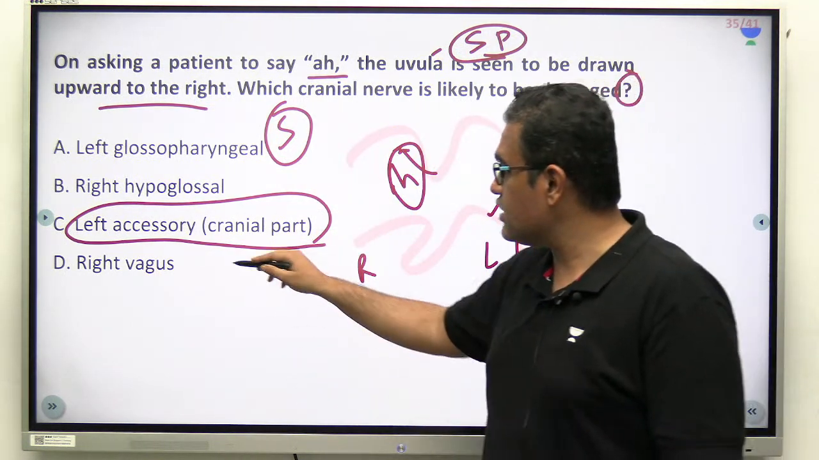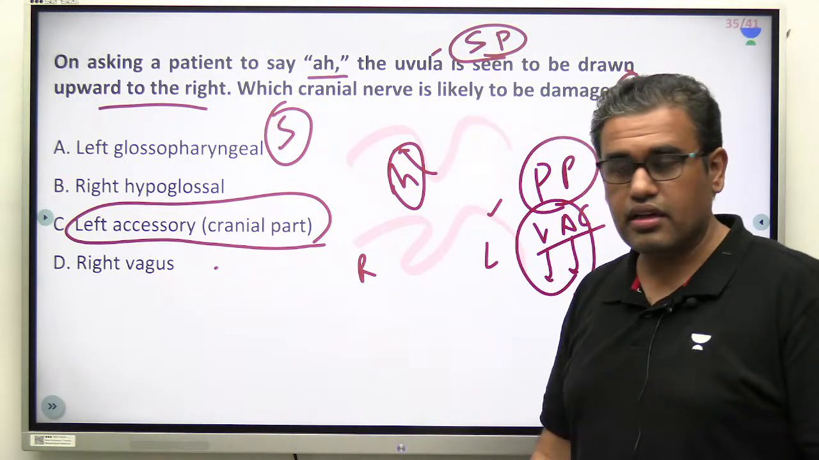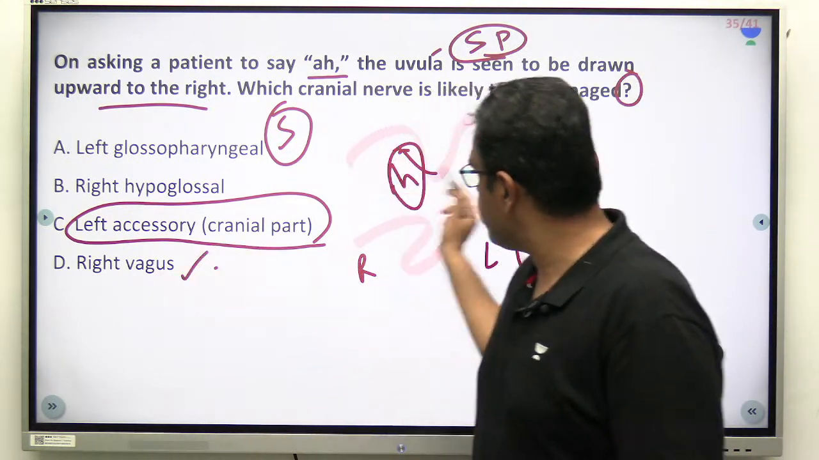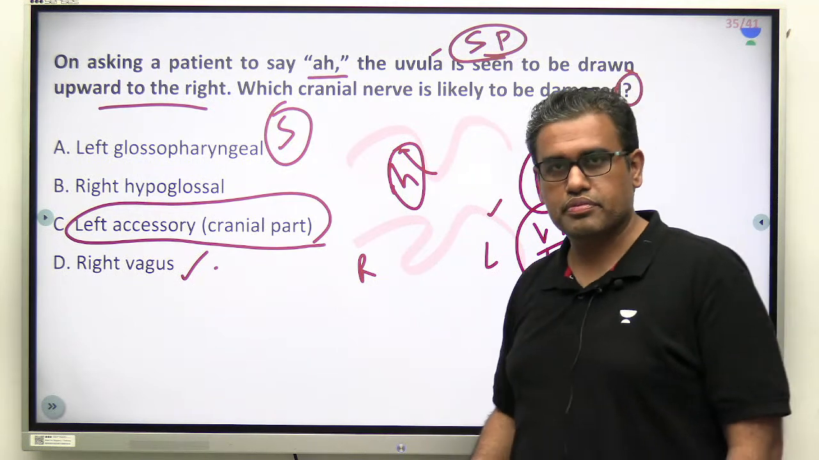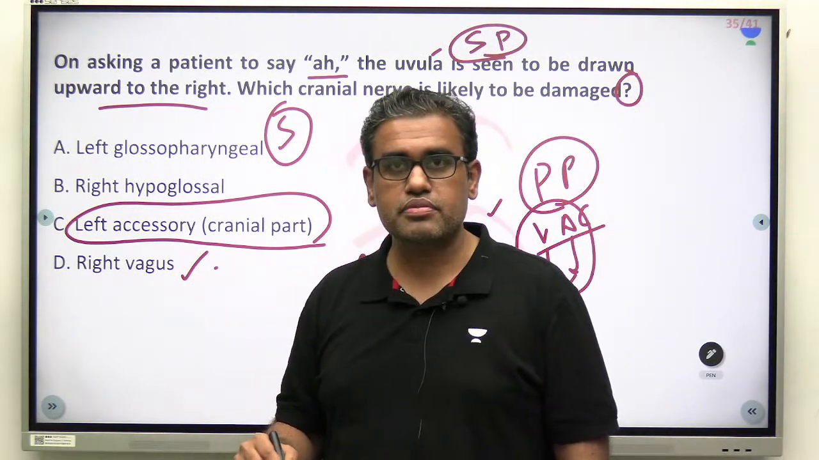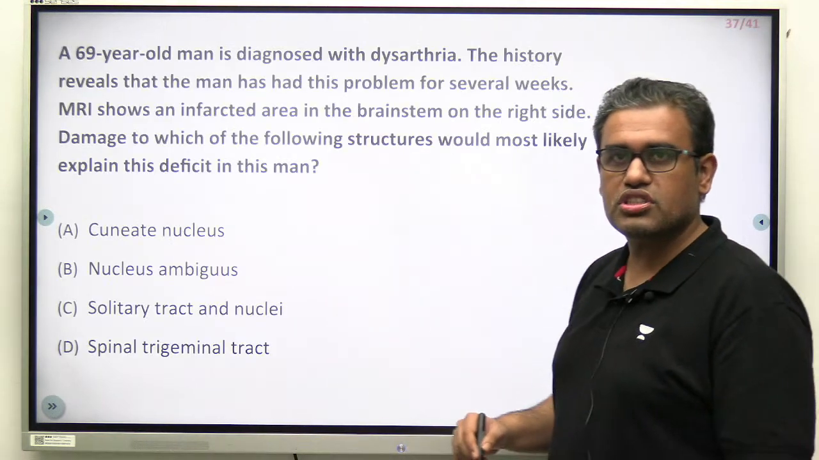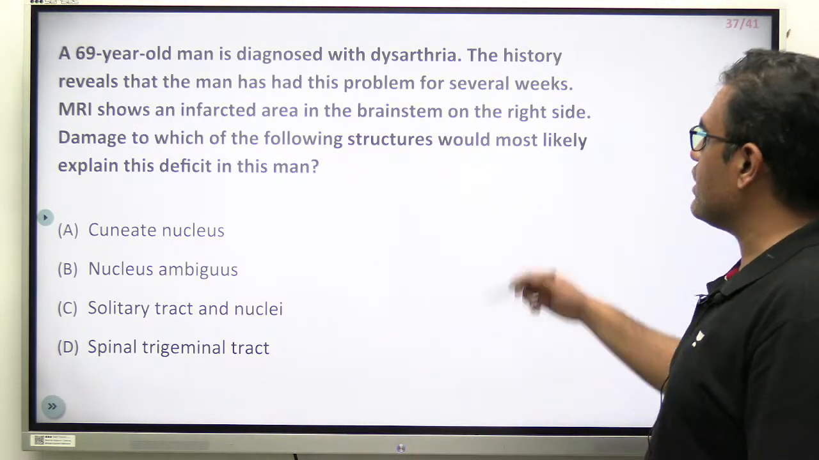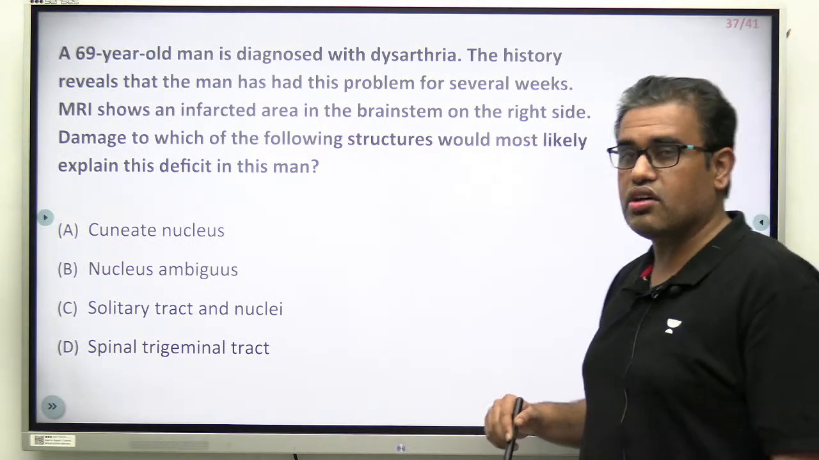Think motor. So motor, there are two options, vagus and cranial accessory. But the right vagus is fine there. That is why it is being pulled to the right side. But left side is the problem. Left side, option number C. Is your point clear? Right? Let us see one more question. Okay, one more question over here. We are coming to the end of it.